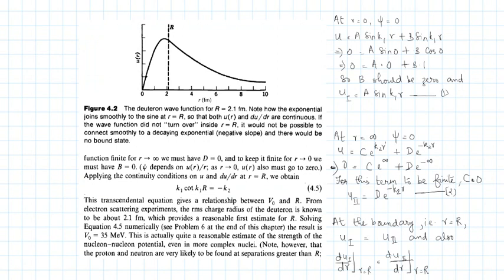Now at r equal to 0, our wave function is a well behaved wave function. For r less than 0, the wave function is 0. For r tends to infinity, there also your wave function is 0. So at r equal to 0, your psi is 0. So psi is 0 implies u is also 0. So the most general solution in region 1 which you obtained is A sin k1r plus B cos k1r.